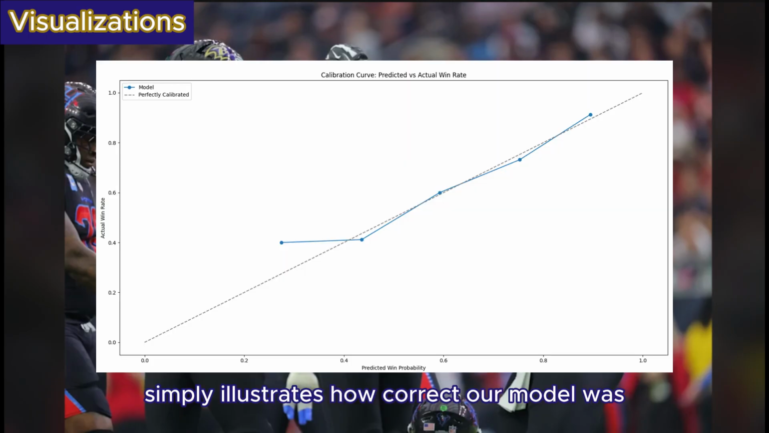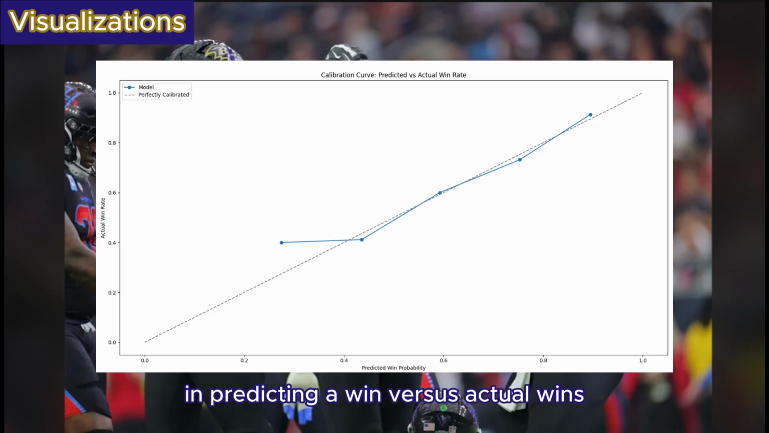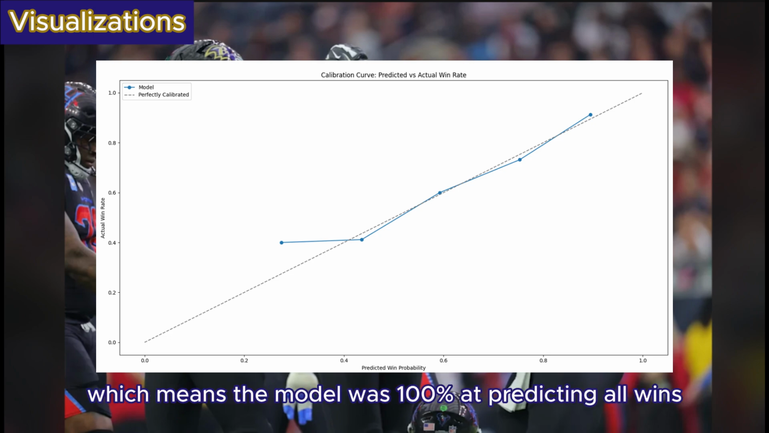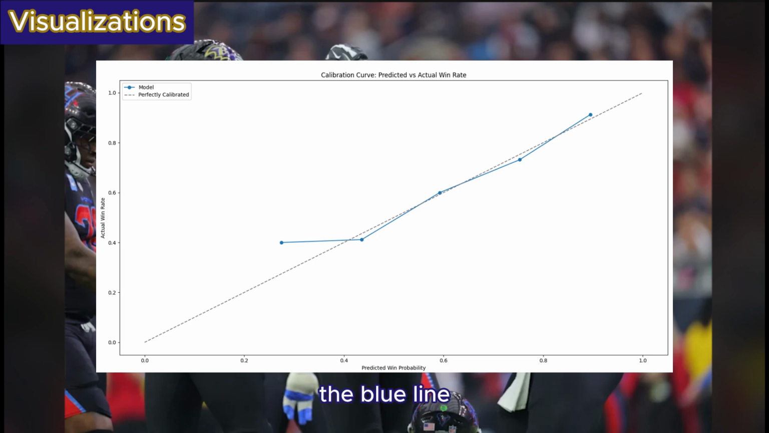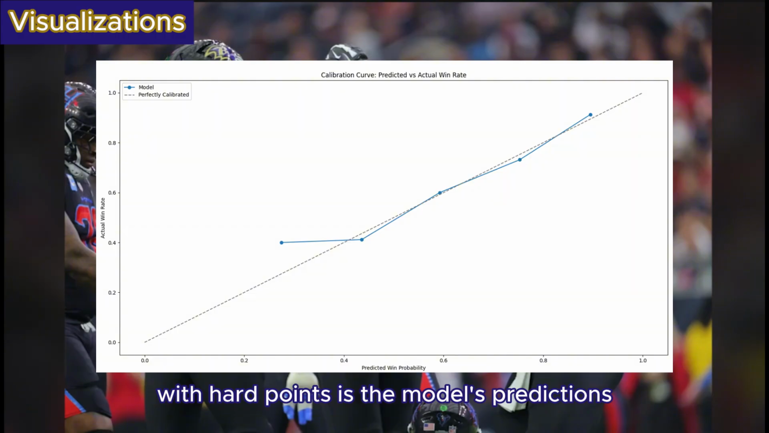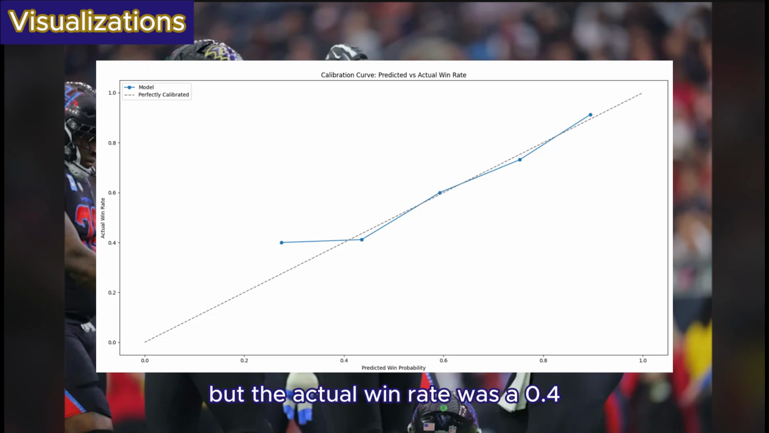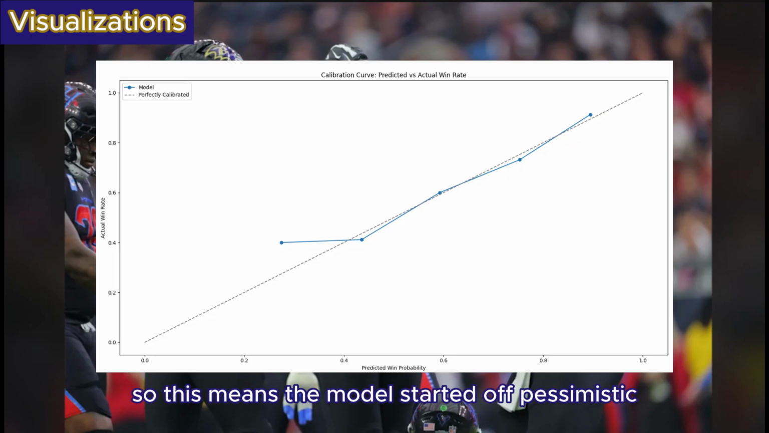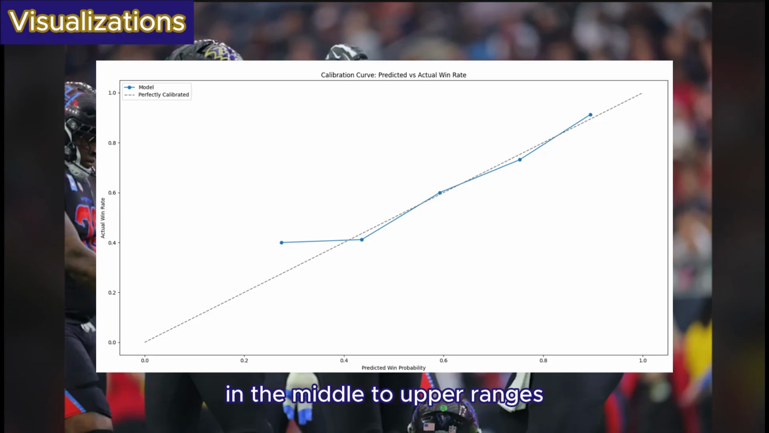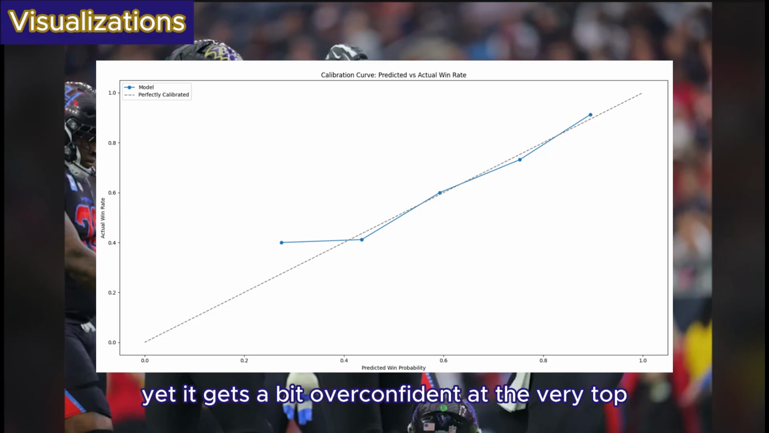A calibration curve simply illustrates how correct our model was in predicting a win versus actual wins. The straight dotted line is the ideal curve, which means the model was 100% accurate in predicting all wins. The blue line with hard points is the model's predictions. We see the first point is at a 0.3 predicted win probability, but the actual win rate was a 0.4. So this means the model started off pessimistic. In the middle to upper ranges, it's pretty accurate, yet it gets a bit overconfident at the very top.